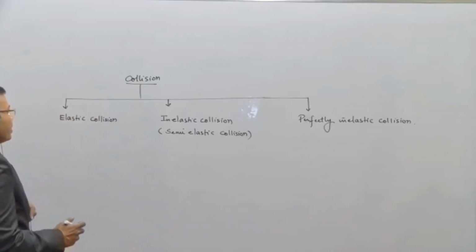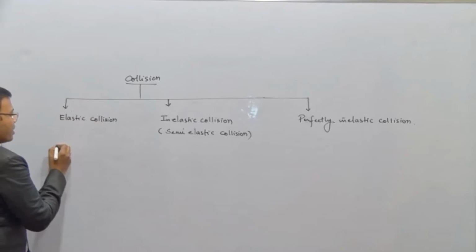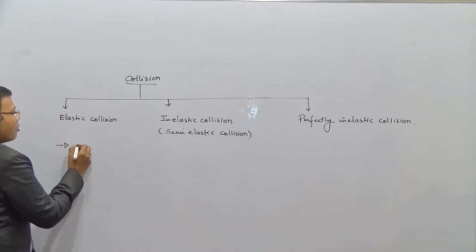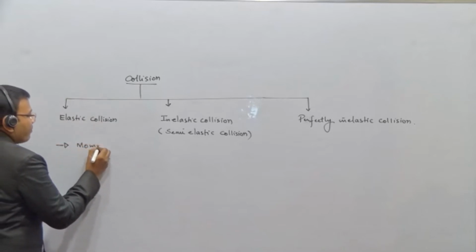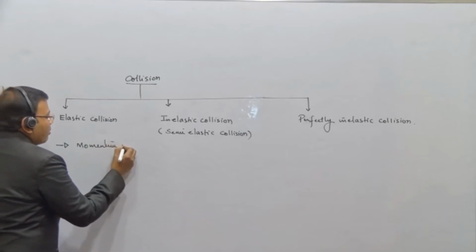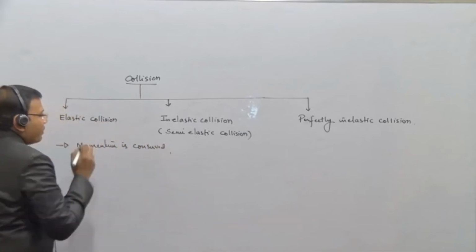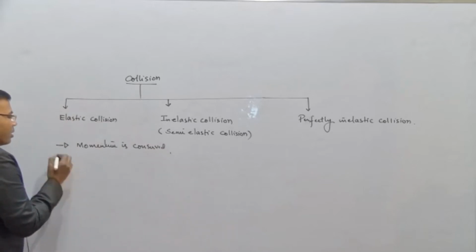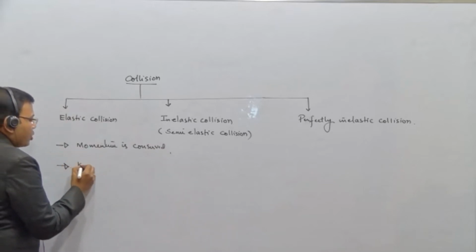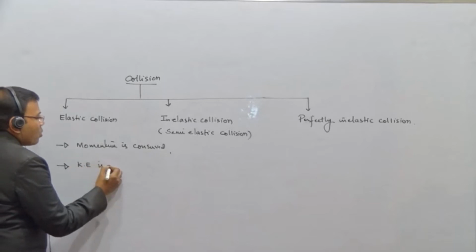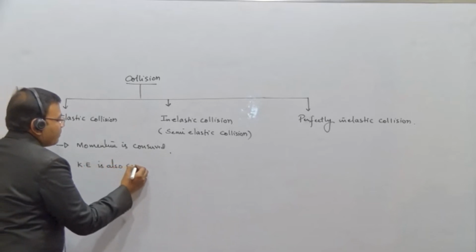See here in the elastic collision, first we have to say that momentum is conserved. The first point we need to have here. Here also we say kinetic energy is also conserved.